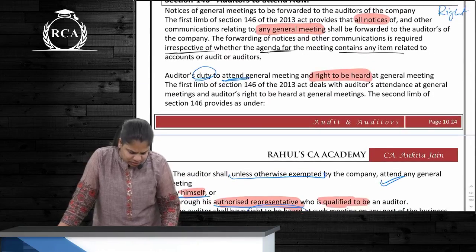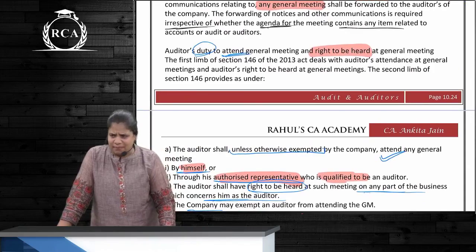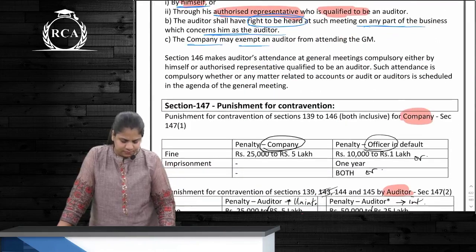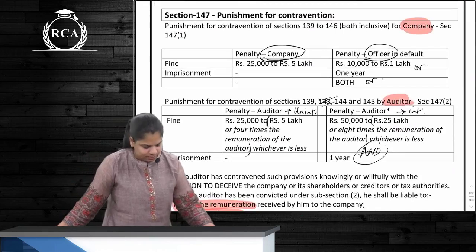I think I missed a point over here. If the agenda doesn't contain any matters with respect to them, should they still receive the notice? Yes, I covered this. Okay, done. 147 talks about punishment.